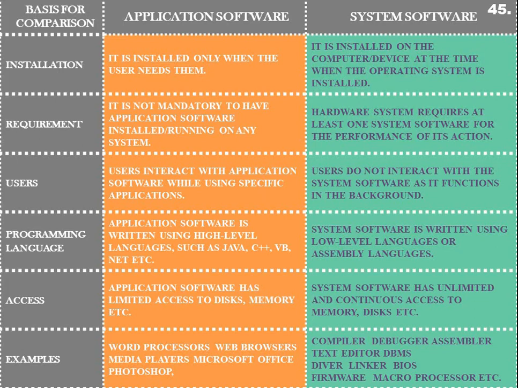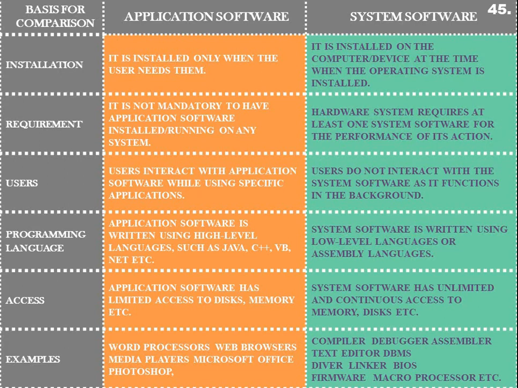So you would have to use a web browser like Google Chrome or Mozilla Firefox or any other web browser. By the way, a web browser is an application software. So you need to use a web browser in order to get in contact with some other application software.